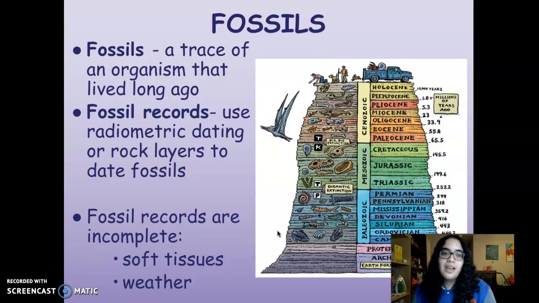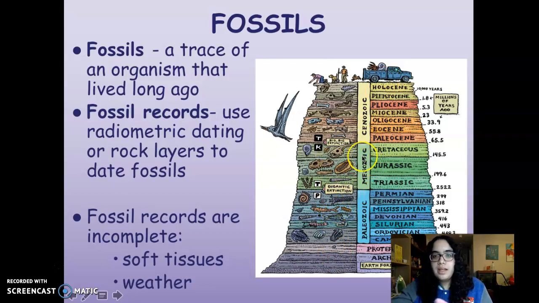Let's start with fossils. Fossils are traces of organisms that lived a long, long time ago. Fossil records can be used to see how old those fossils are. So if you look at this image here, this is showing a lot of different layers of the earth, and how deep you go tells you how old that layer of the earth is.